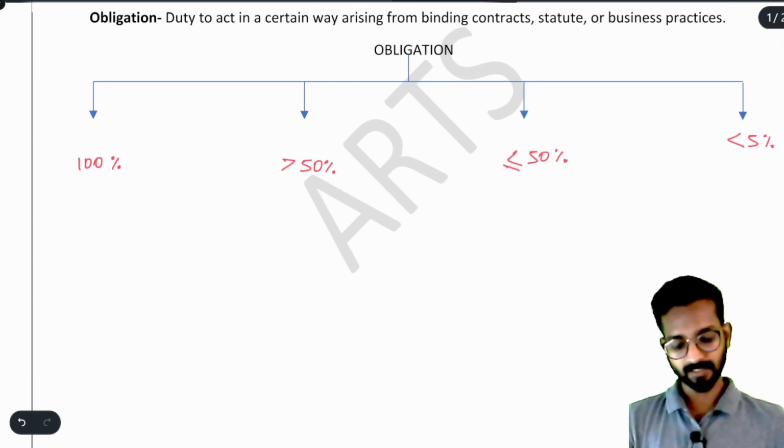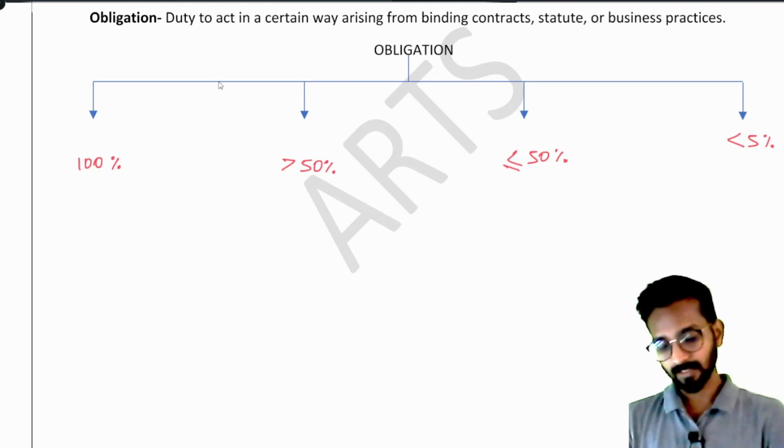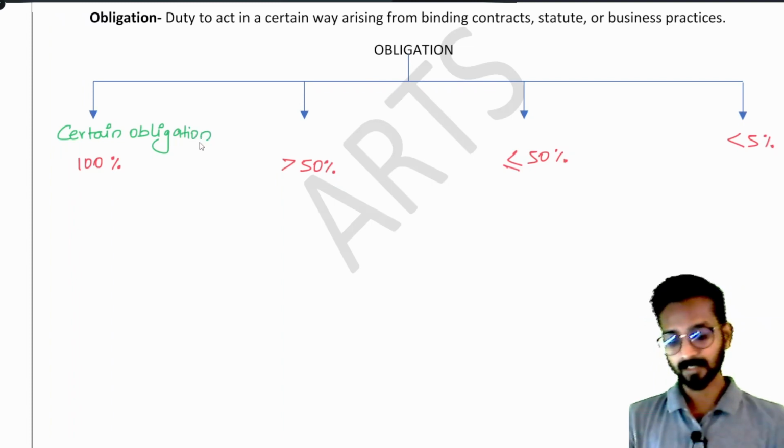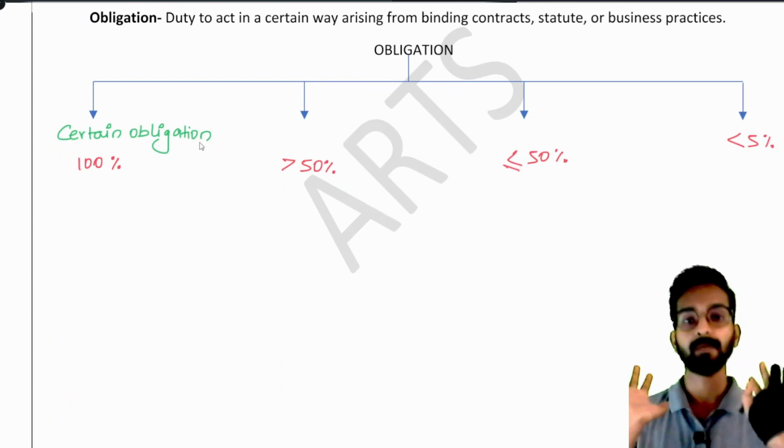Understood? Now understand the wordings. If we are 100% sure that we will lose the case, or we have to make the payment, this is called a certain obligation. It means it is entirely certain, 100% sure you have to make the payment.